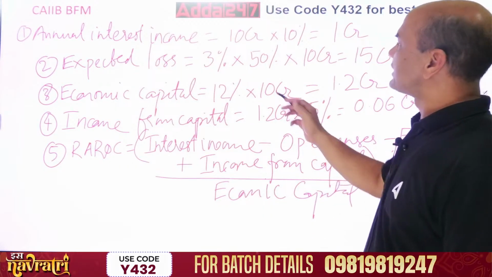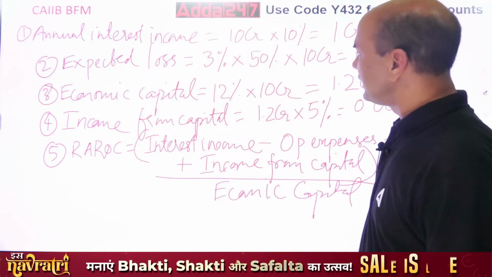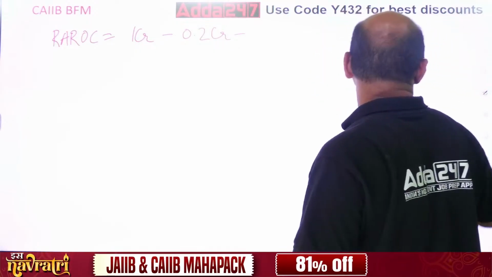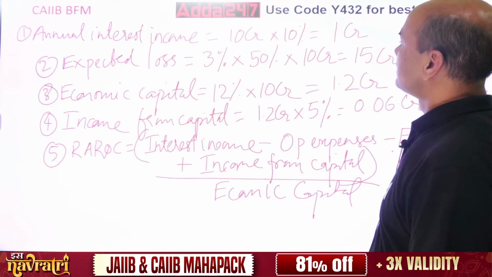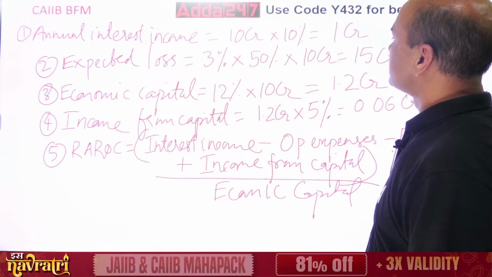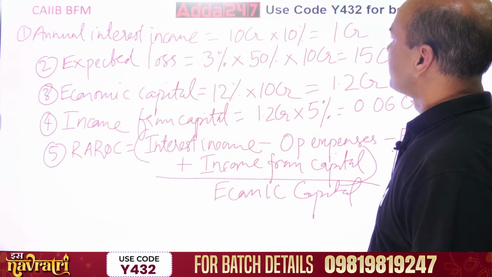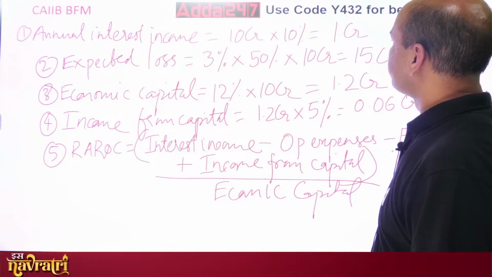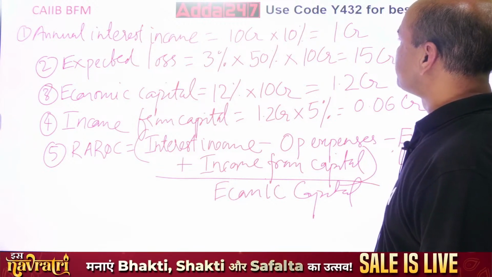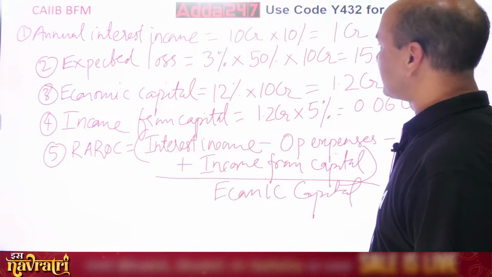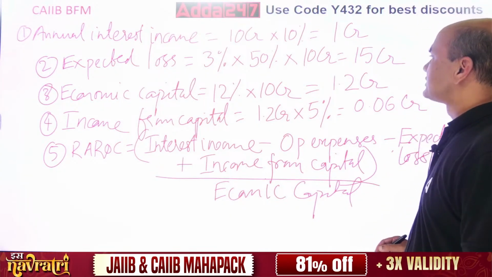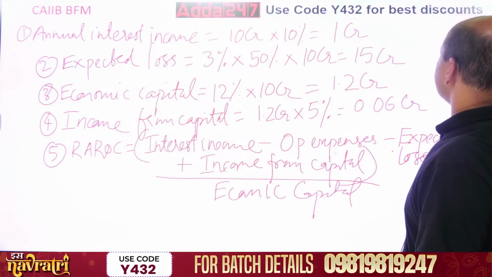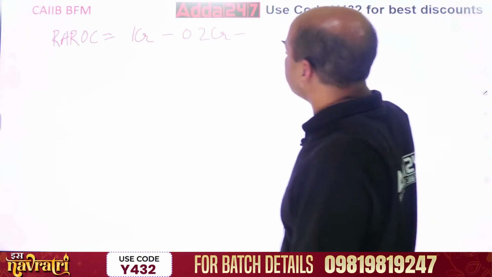Expected loss. What is the expected loss? 15 CR. Right? Is it 15, or is it 3 into 10 CR? Yeah, 1 CR is the interest income. Minus expected losses 15 CR, correct. So this overall project will be in a loss, 15 CR. So do this 15 CR minus 15 CR.